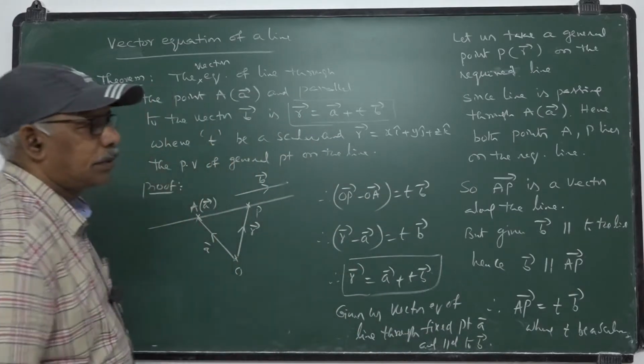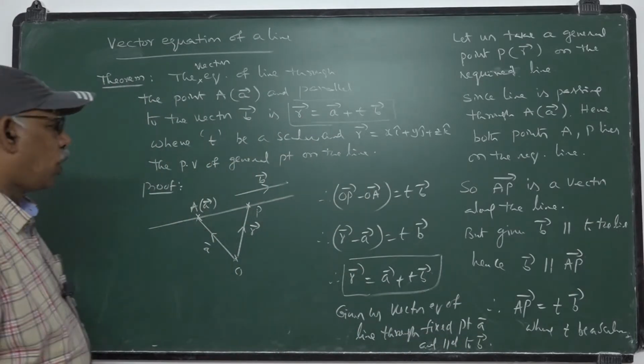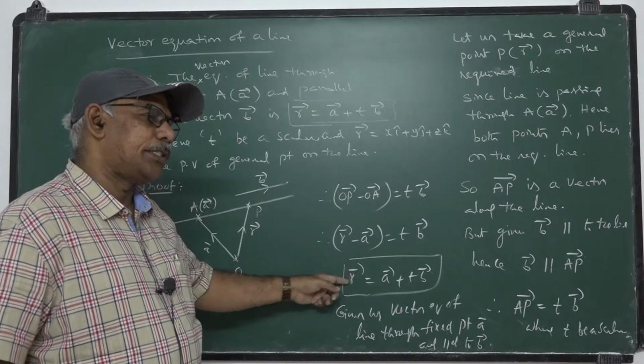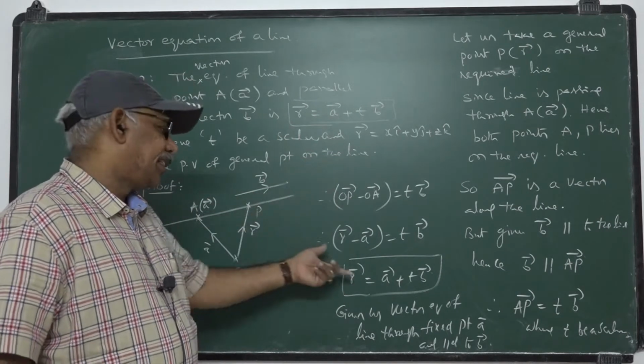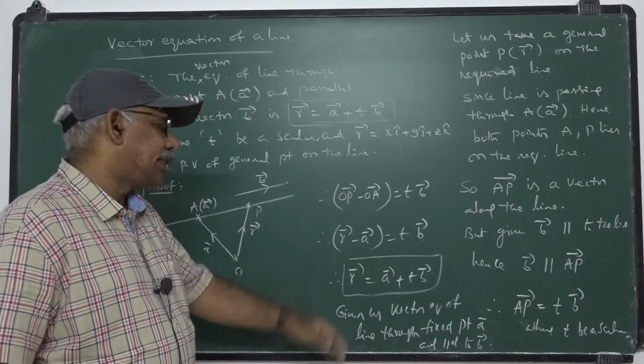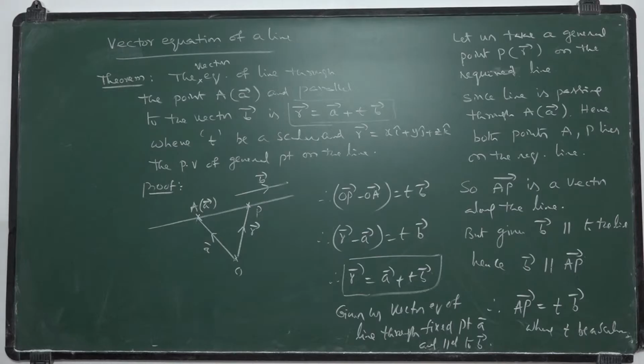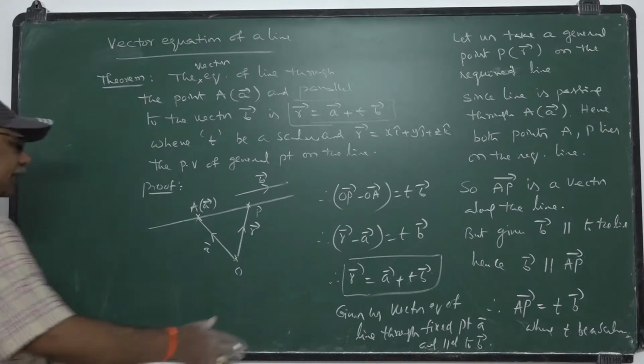That is the vector equation, because all such general points on the line satisfy that equation. Hence, it is the equation of the line in vector form. This is the vector equation of the line.